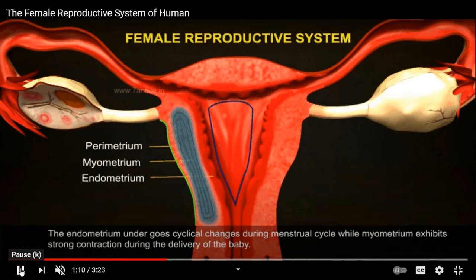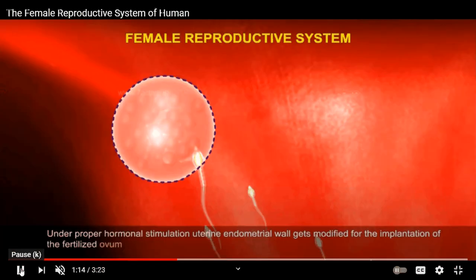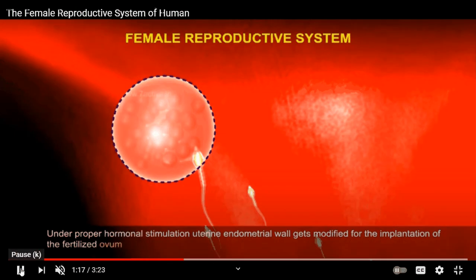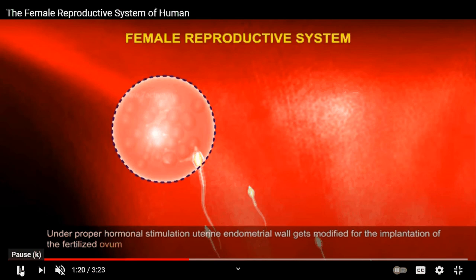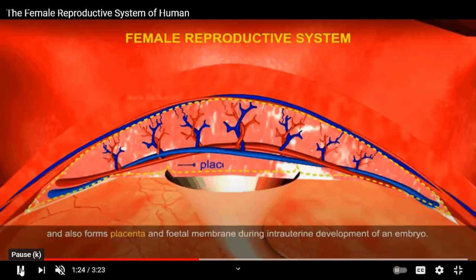Now you can see that it gets thickened up, and then what happens, under proper hormonal stimulation, if proper hormones are secreted inside the body, then the sperm will fertilize the female egg and the ovum is produced. That means a zygote is produced over here, and then this implantation leads to the development of the placenta.